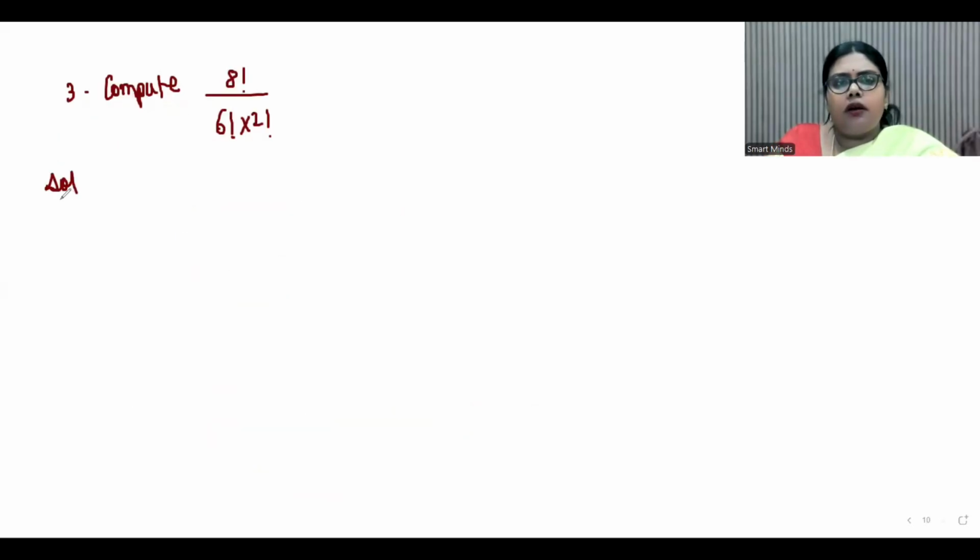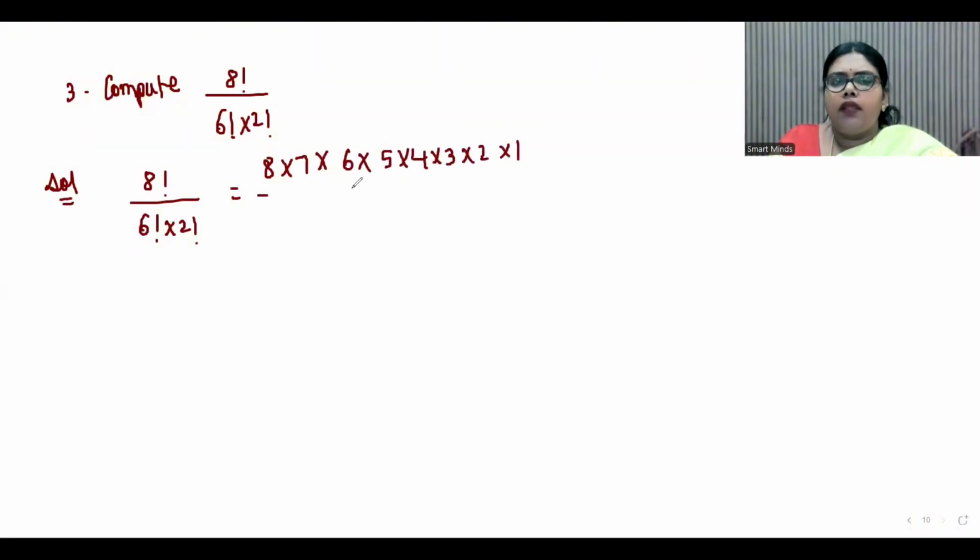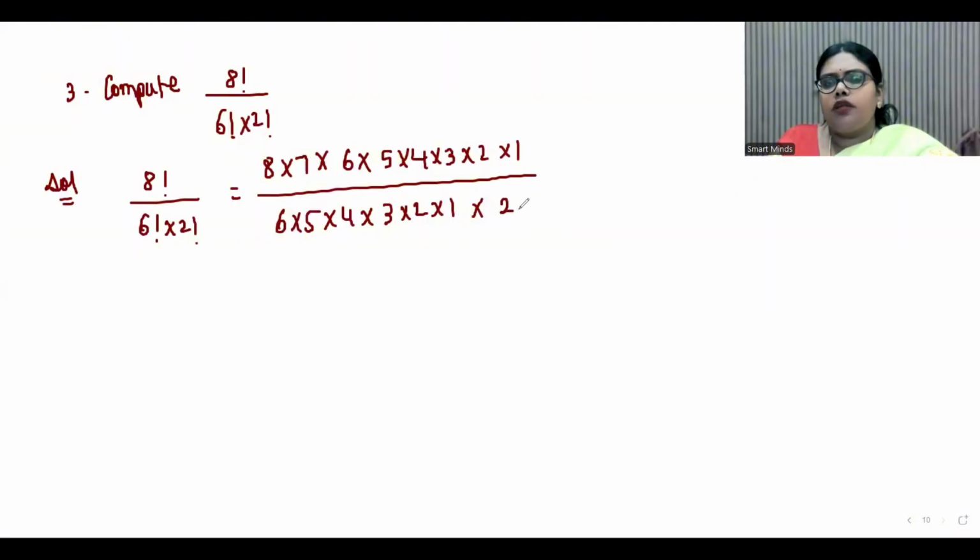Take the next question. Compute 8 factorial by 6 factorial into 2 factorial. Now let us write 8 factorial. 8 factorial is 8 into 7 into 6 into 5 into 4 into 3 into 2 into 1. And what is 6 factorial? 6, 5, 4, 3, 2, 1. And what is 2 factorial? 2 into 1. Now from 6 to 1 and here 6 to 1 got cancelled. 2 1s are 2, 2 4s are 8, so 4 7s are 28. 28 is the answer.